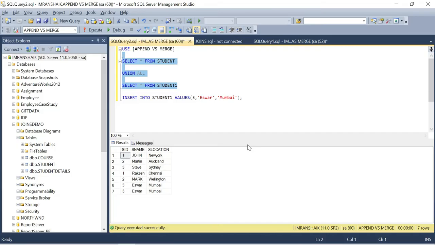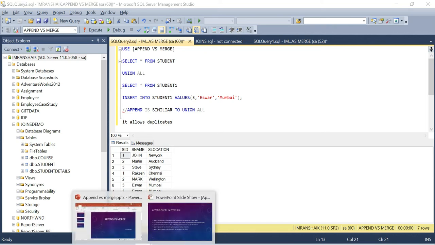There is no difference. In simple terms, append is similar to union all. So just understand that append and union all are both the same. It allows duplicates. It's an important point they will ask, guys: will it allow duplicates or not? You can say it allows duplicates by showing this and understanding this term. Now let's get into our topic.